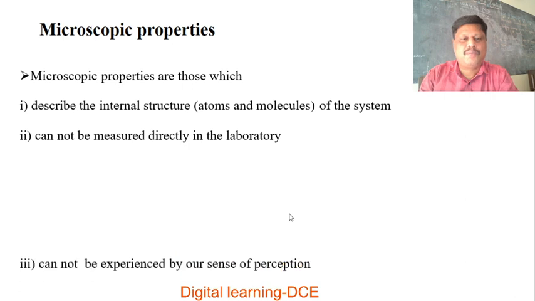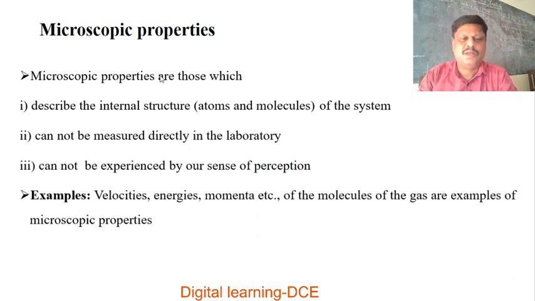What are microscopic properties? Microscopic properties are those which describe the internal structure, that is the atoms and molecules of the system. You all know that atoms and molecules are very small in size. So these microscopic properties describe the internal structure of the system. Micro means very small, of the order of 10 to the power of minus 6 meter.